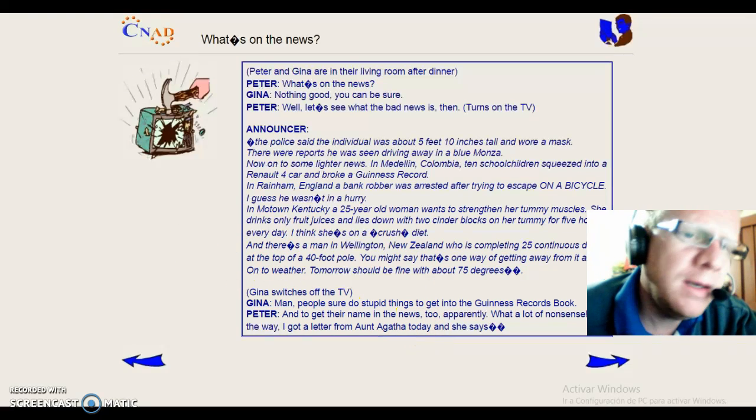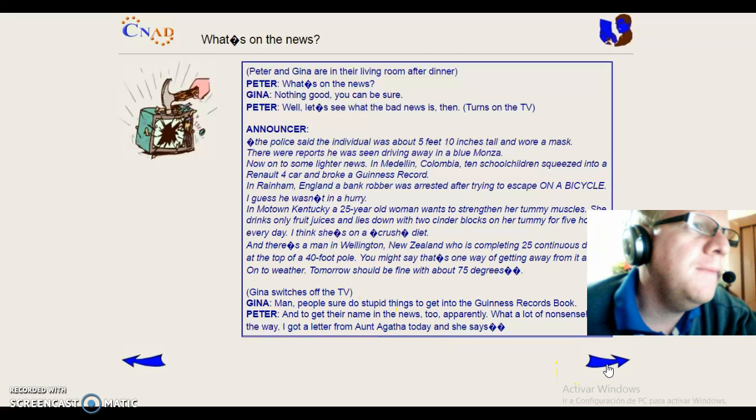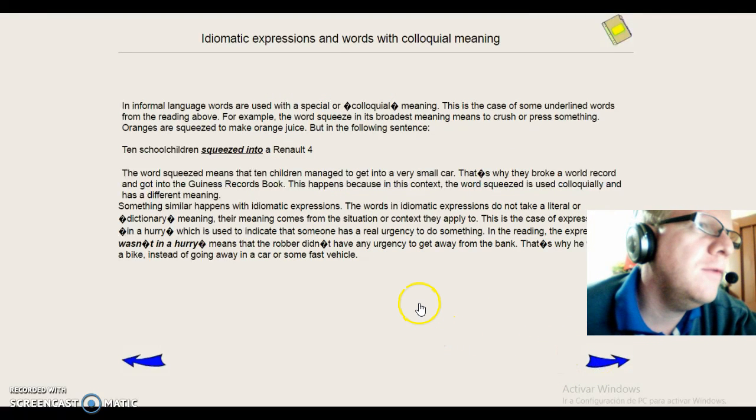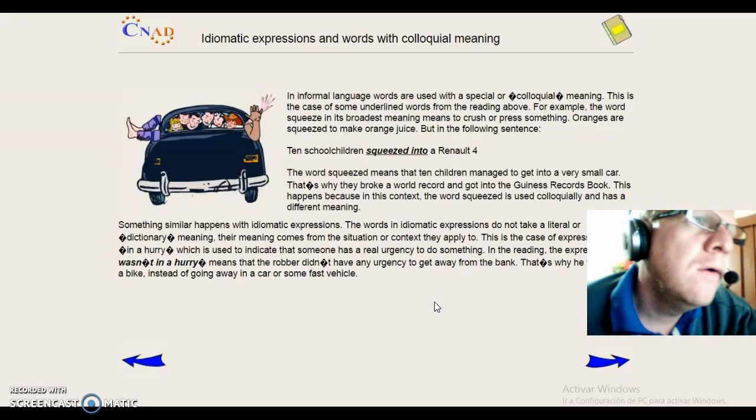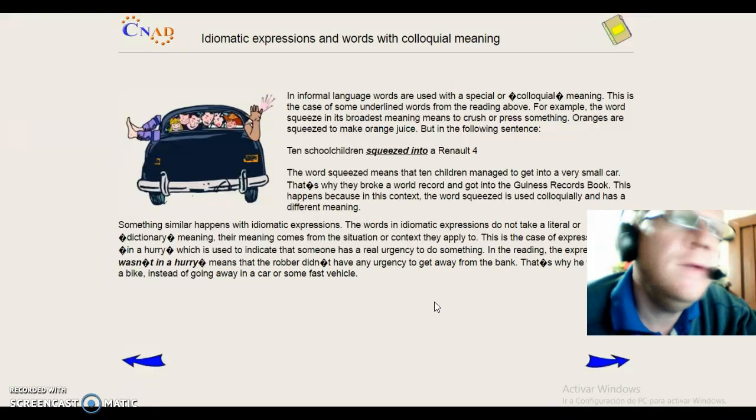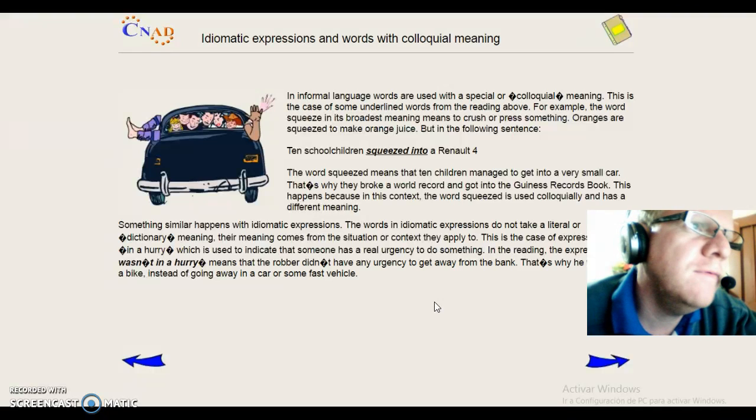Next we can see idiomatic expressions, words with a colloquial meaning. In informal language, words are used with a special or colloquial meaning. This is the case of some underlined words from the reading above.